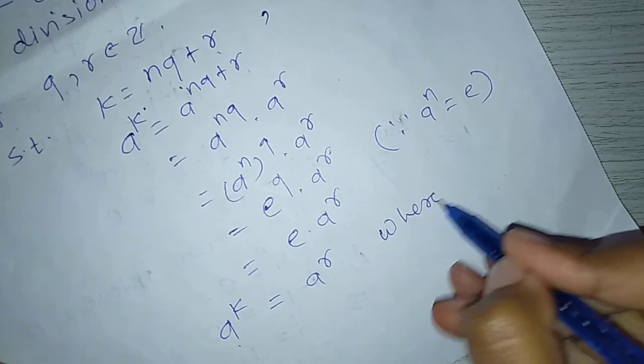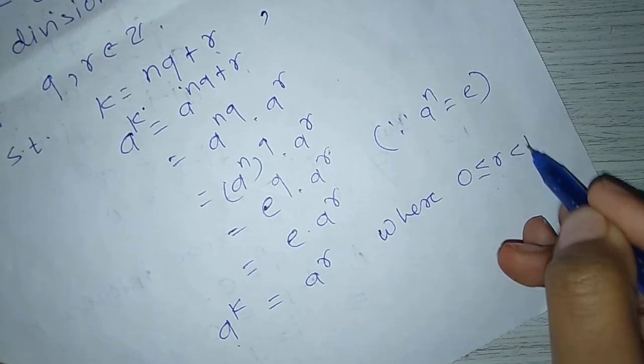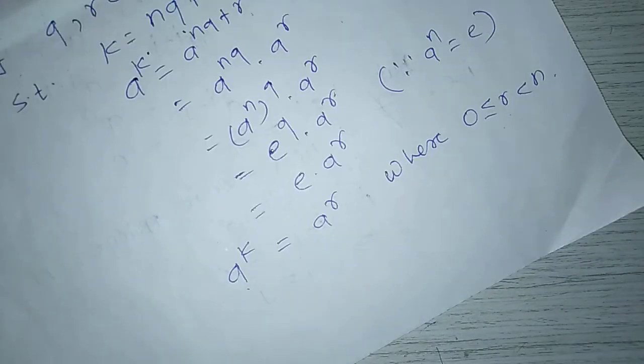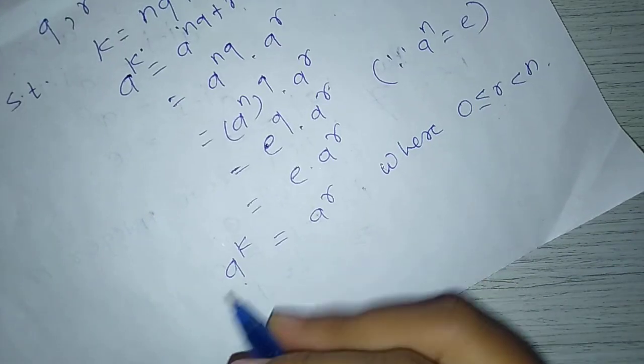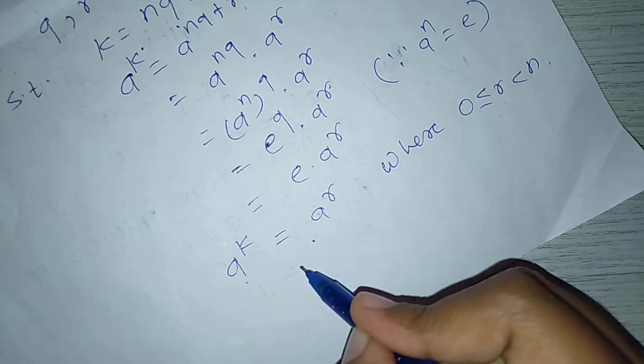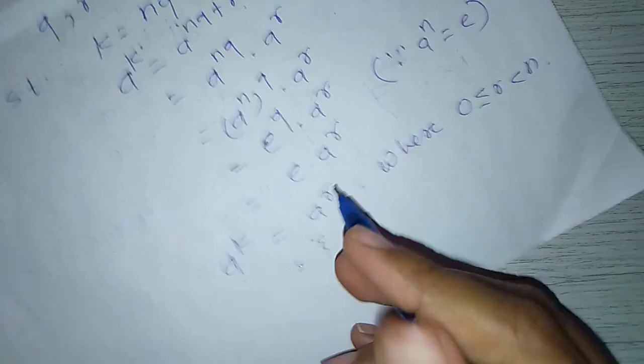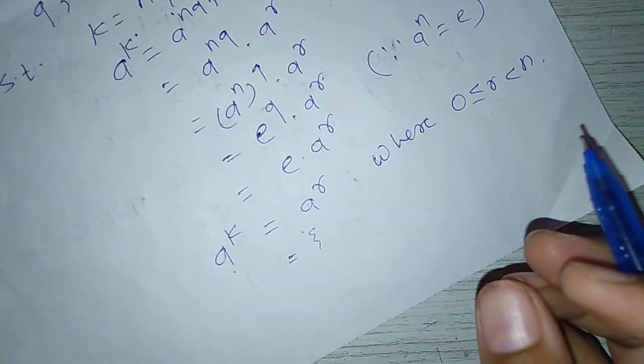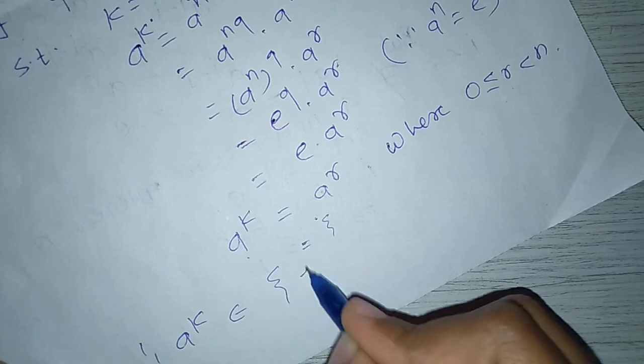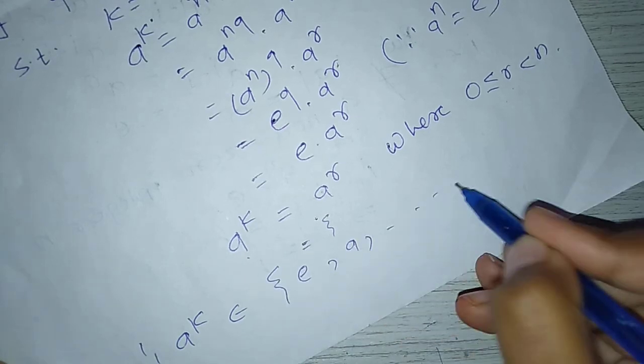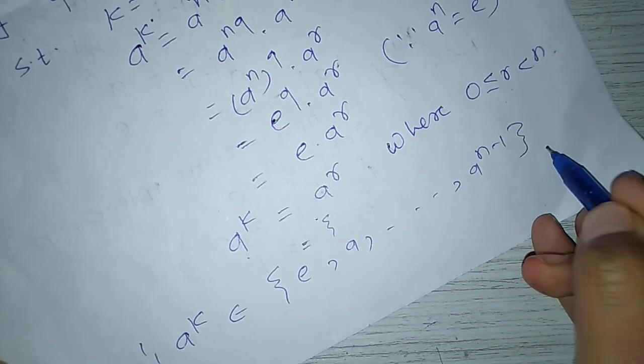where r is less than n, meaning 0 less than or equal to r less than n. So this a raised to r may be e, a, up to a raised to n minus 1. Therefore a raised to k belongs to the set of e, a and so on up to a raised to n minus 1.